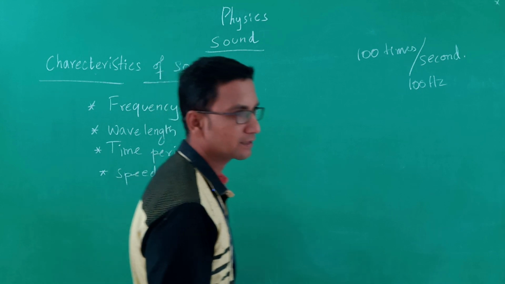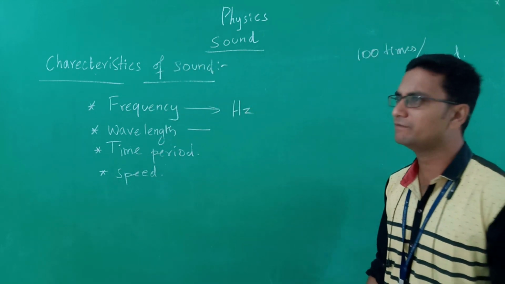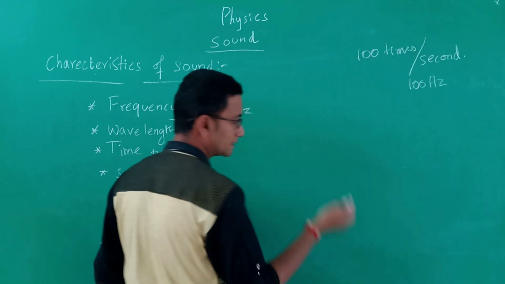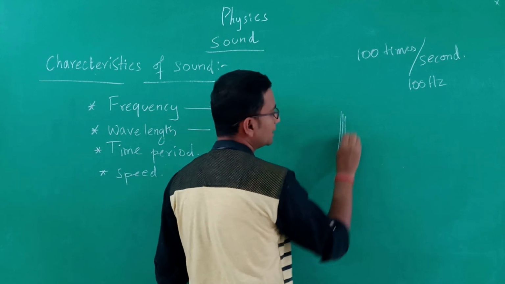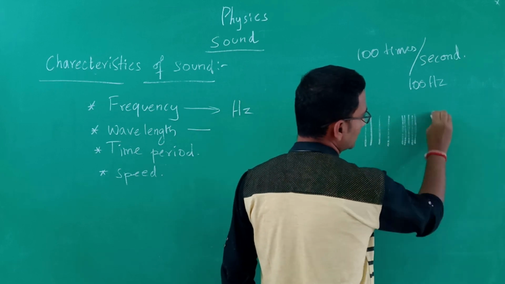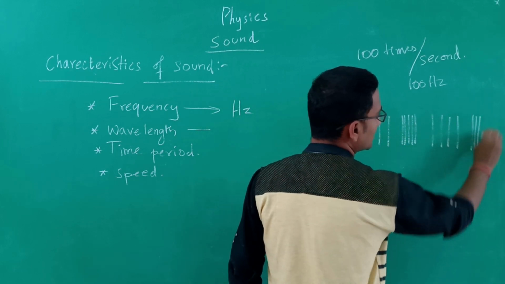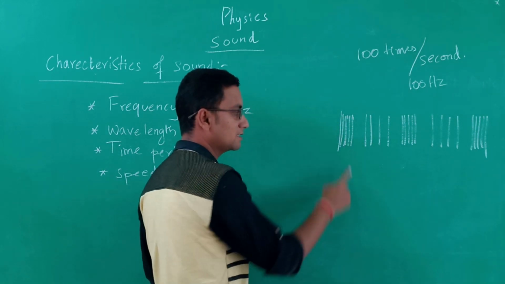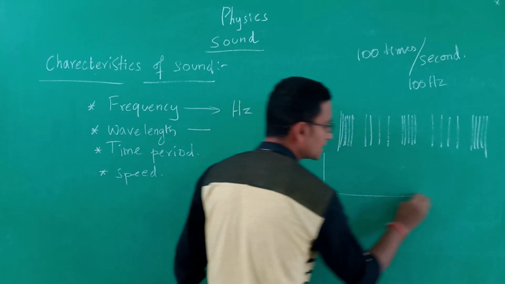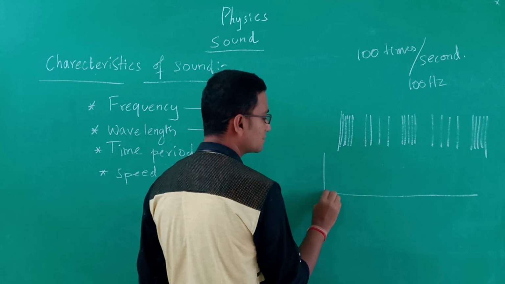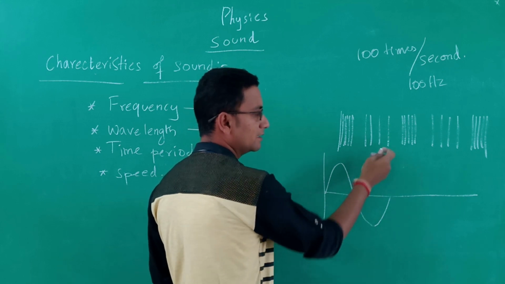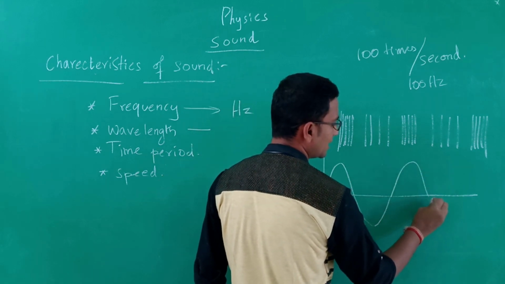And the next thing is wavelength. So, what is a wavelength? The length of a particular wave is called as the wavelength. Schematically we have seen the movement of the compression and rarefaction. So, this is the compression and rarefaction moving through the air. This is the compression, this is the rarefaction, again compression, again rarefaction, again compression. For the diagrammatic representation, we make a diagram. Here the compression is made as a peak in the wave, and the depression, that is the trough in the wave, is the rarefaction. Again there is a compression.